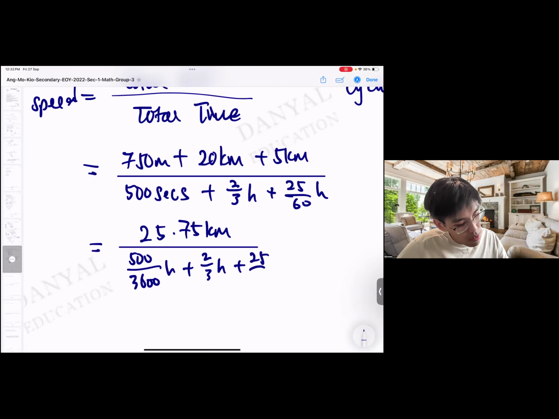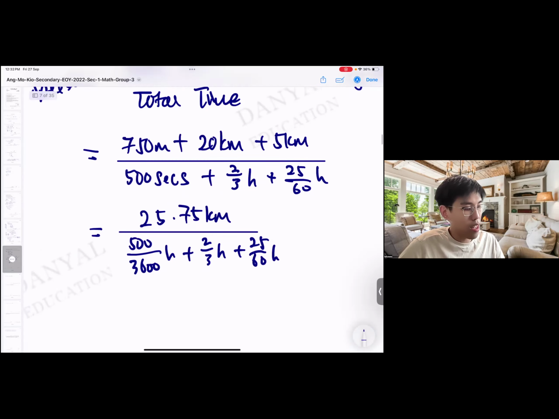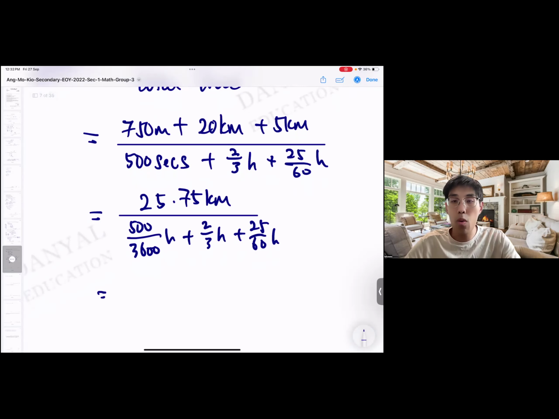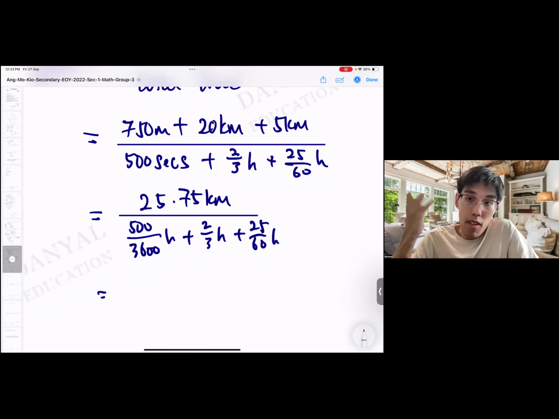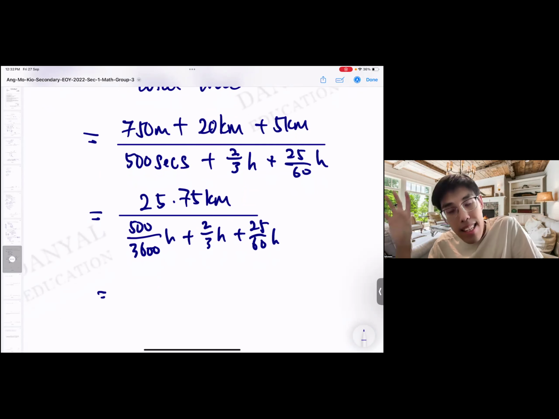Plus 25 over 60, like that. So in a way, I kind of brute force everything to become an hour. Easier that way also. And the good thing is, finally for once, I can say that fractions don't need to be in simplest form. Don't need. Because ultimately, I still need to go and solve this thing, and then I'll get a final answer. That answer is what I need to simplify. The working values here don't matter.